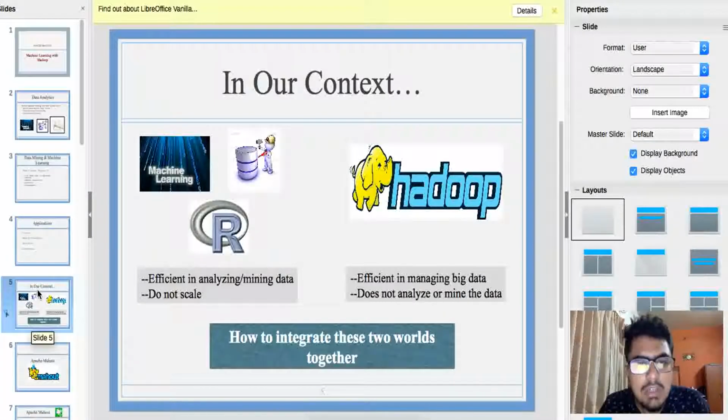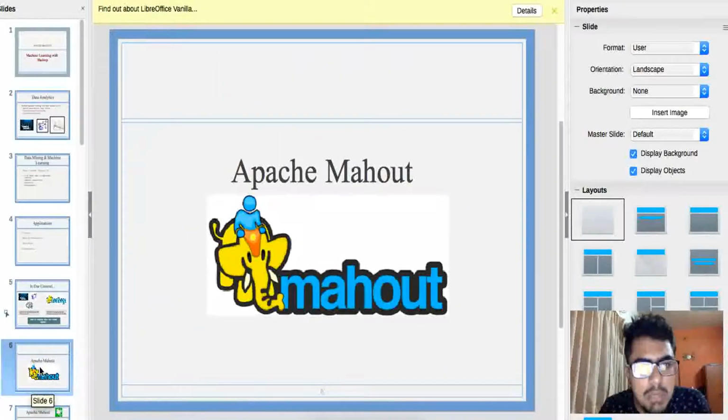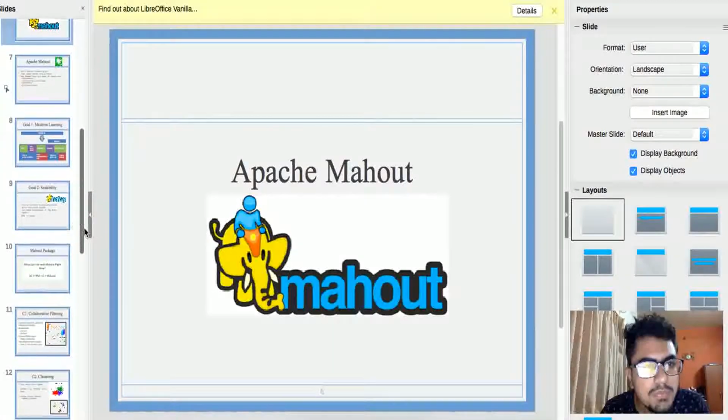The problem with Hadoop is that it is not very good at mining data. So we need some way to perform these machine learning algorithms on large data sets or big data sets. So this is where Apache Mahout comes into the picture. It integrates the machine learning facility with the great framework for handling big data, that is Hadoop.